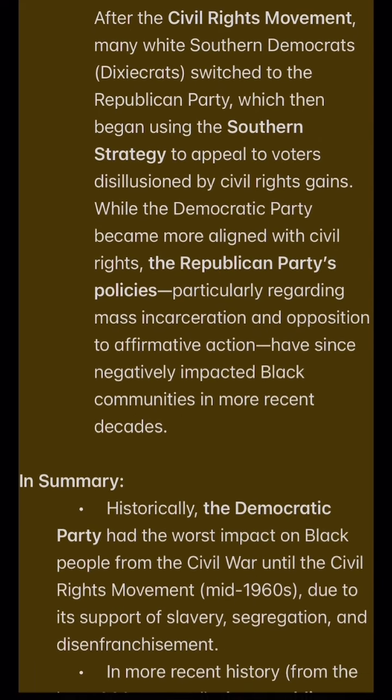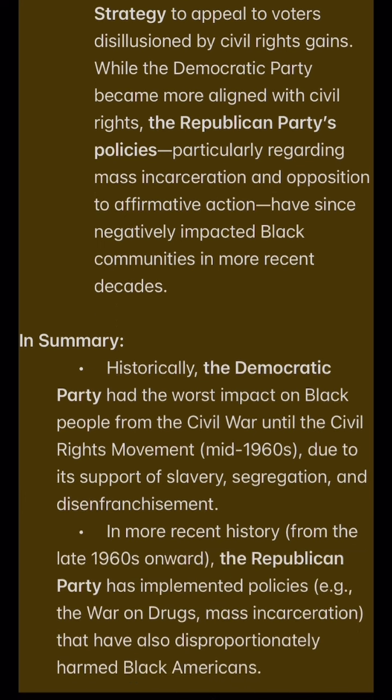After the Civil Rights Movement, many white Southern Democrats, Dixiecrats, switched to the Republican Party, which then began using the Southern strategy to appeal to voters disillusioned by civil rights gains. While the Democratic Party became more aligned with civil rights, the Republican Party's policies, particularly regarding mass incarceration and opposition to affirmative action, have since negatively impacted black communities in more recent decades.